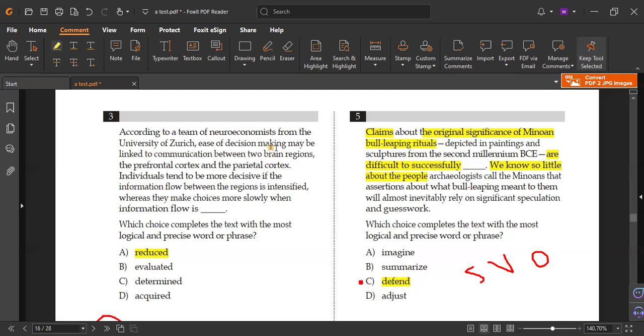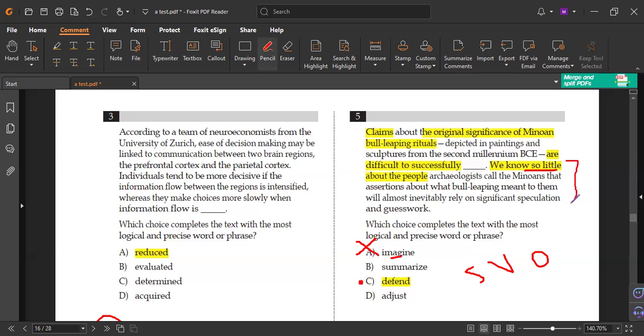Let's see why A is wrong. Because here we are not talking about imagine, because imagine here means to believe in something. That means you form a mental image about something if you have proved the fact about it. But here he said we have little, so how can I imagine something I have little about? So A does not work.